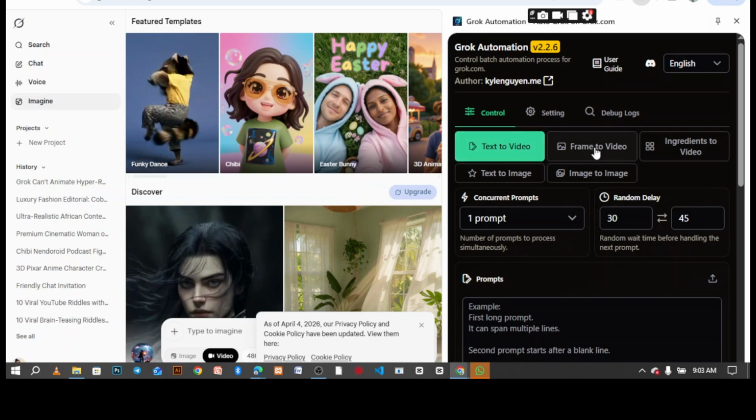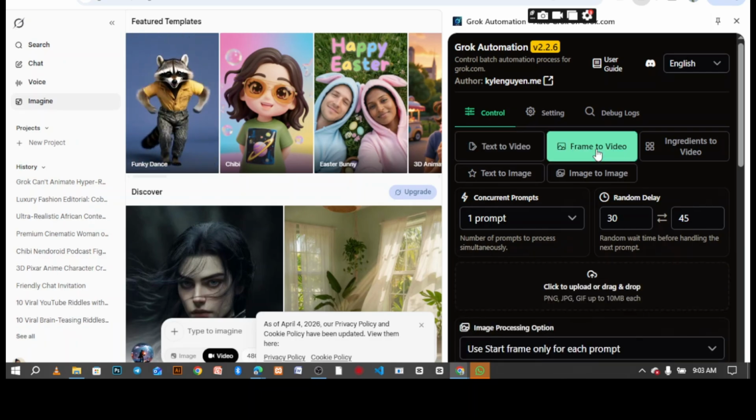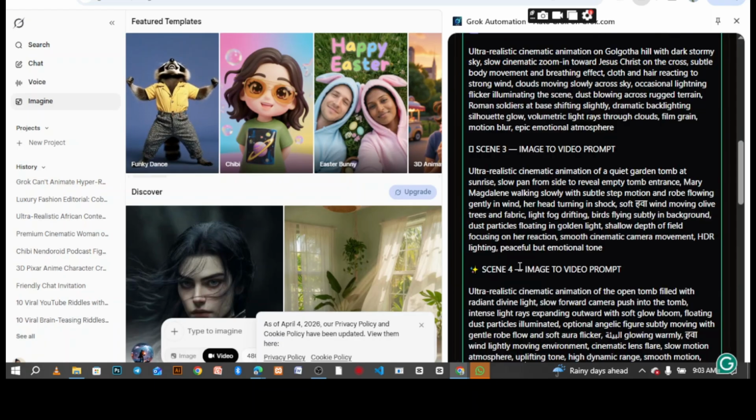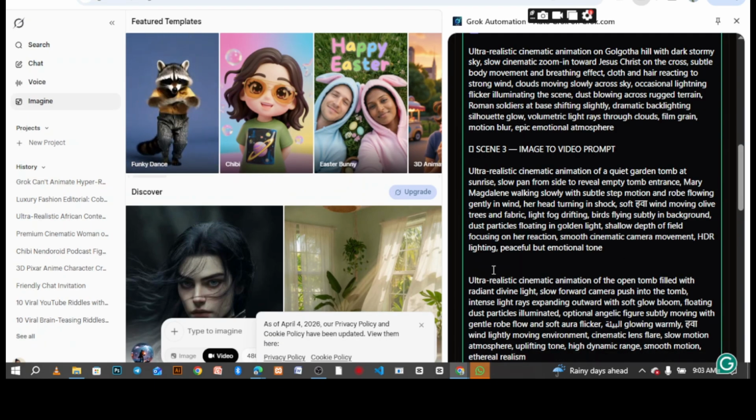Always make sure you are in this interface, because if you are not here, it will not work. From here, you want to select Frame to Video. This allows you to upload your images one by one, and this is the one I want to use. Make sure your language is set to English. Now we are going to upload our images here one by one.